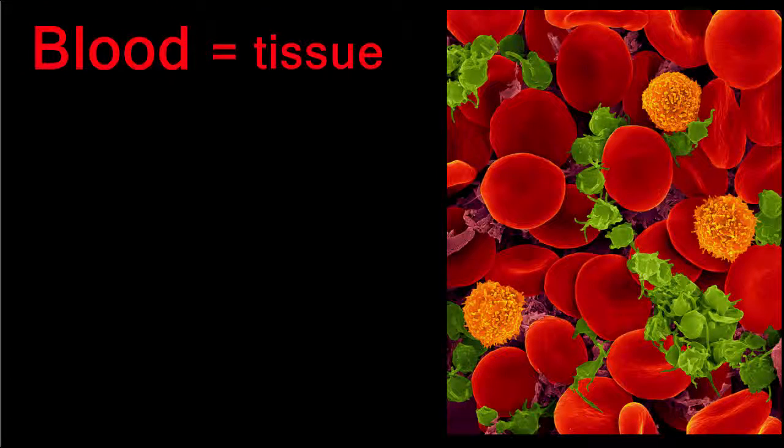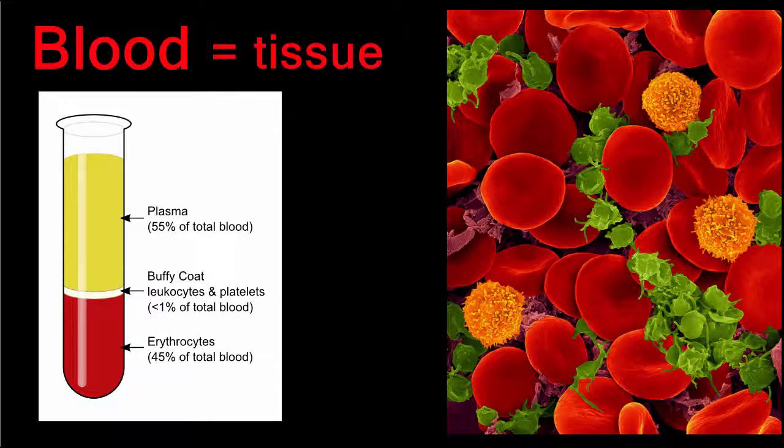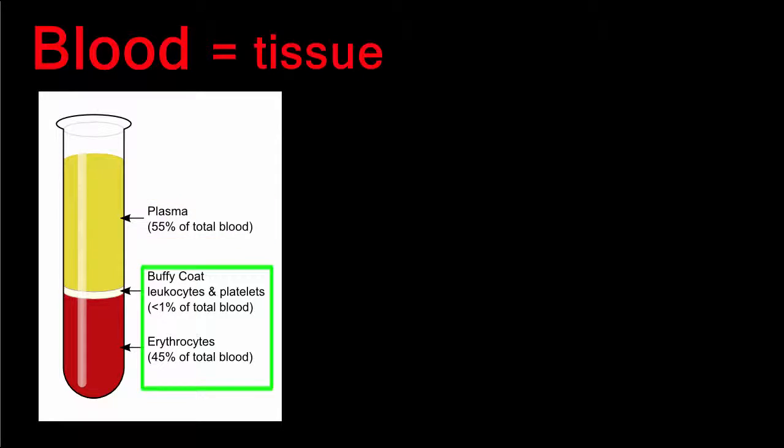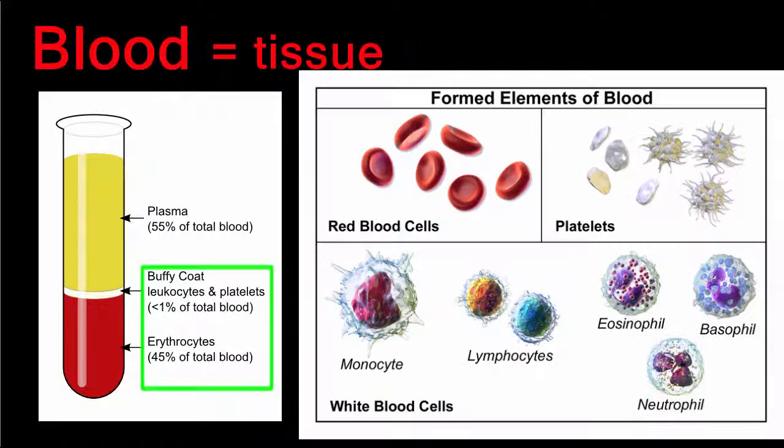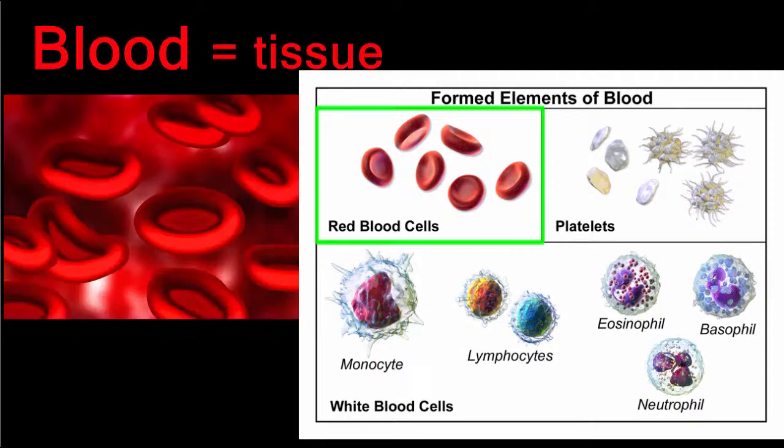Blood is a type of connective tissue since it's made up of a number of cells working together to perform a task. The liquid portion of the blood is a yellowish fluid called plasma. Plasma makes up just over half of your blood. The remaining portion of blood is made up of cells: red blood cells, white blood cells, and platelets.